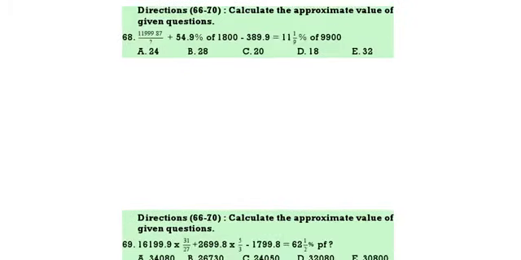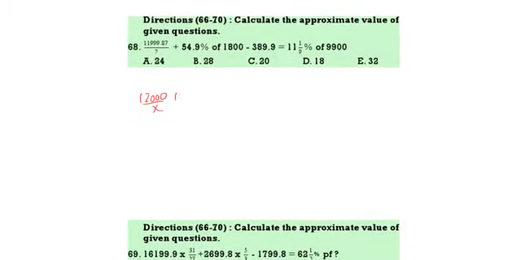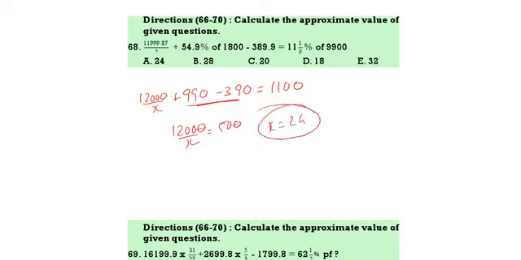Next question. See. 11,999, that is 12,000. 12,000 by x plus 55% of 1800. 50% of 1800 is 900. 10% is 180. 5% is 90. So it will be 990. This is 990 minus 390 is equal to 1100. This is 600. If it goes to the other side, it becomes 500. So 12,000 by x is equal to 500. X is equal to 24. X value 24. Next question.